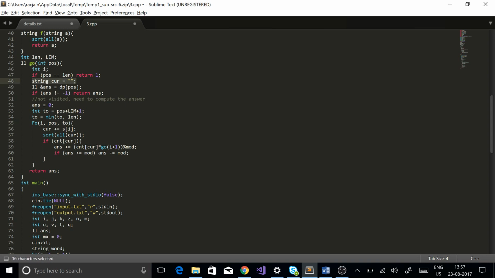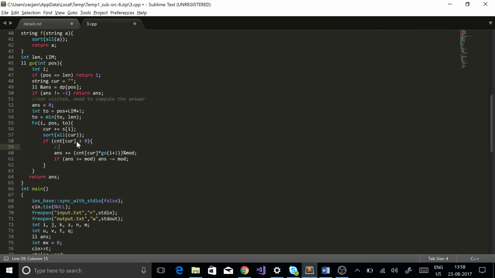Now I'm building the prefixes from a given position, and I'm sorting that word. If count cur is greater than 0, entering here means that there was some word in my vocabulary which can result in cur after shuffling.